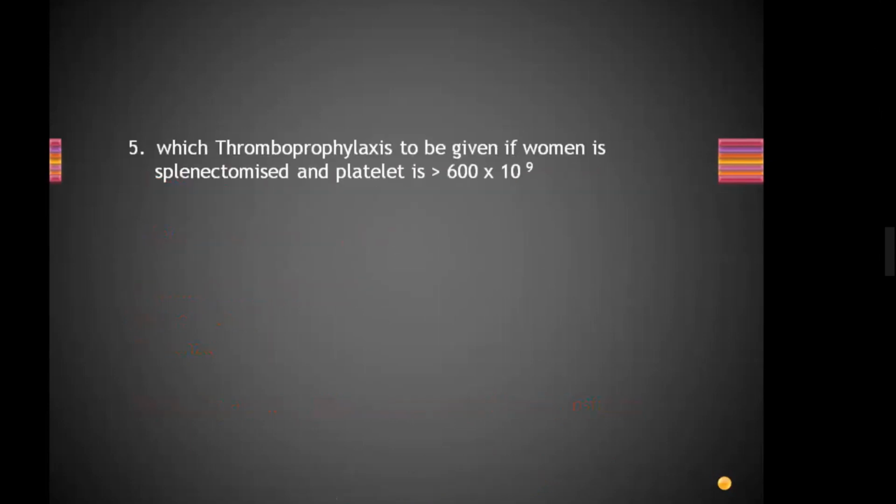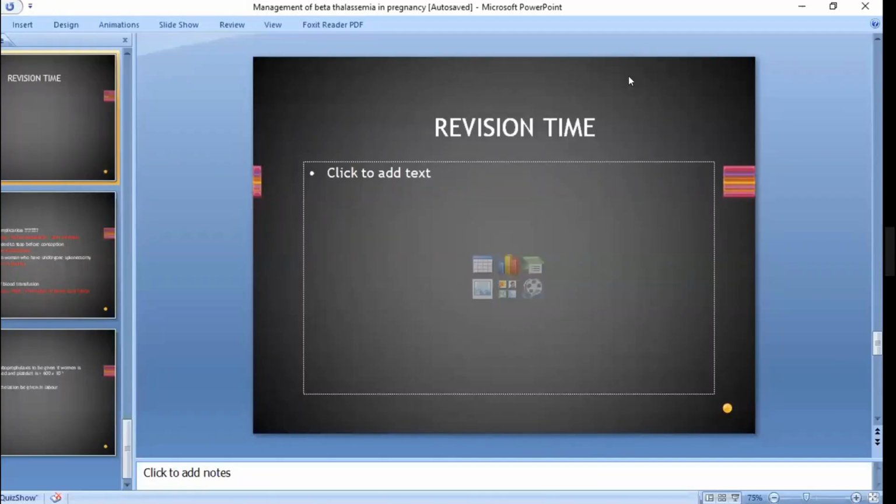Prophylaxis to be given if the woman is splenectomized and platelets are more than 600 x 10 to the power 9: aspirin plus low molecular weight heparin. Yes, very good. Should iron chelation be given in labor? Yes, 2 gram per 24 hours. Okay. This was the last slide.